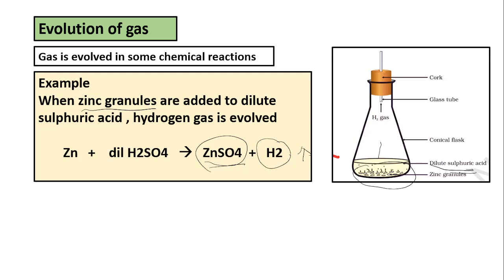So the bubbles show the presence of hydrogen gas. And how to check whether the gas is hydrogen or not? Just bring a candle near the liberation tube. Then you will notice a pop sound. So this sound indicates that hydrogen gas is burnt in the presence of oxygen.